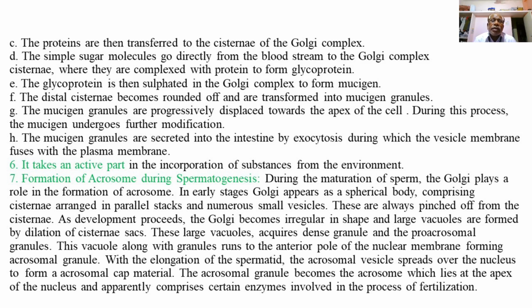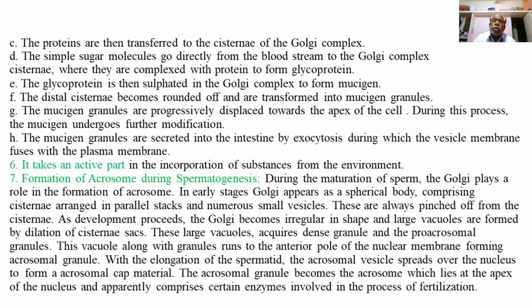In the early stages of spermiogenesis, the process of maturation, that is the metamorphosis of the spermatid into the sperm, the Golgi appears as a spherical body comprising cisternae arranged in a parallel stack and numerous small vesicles.